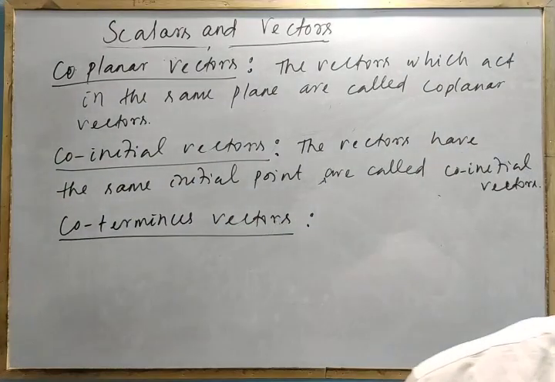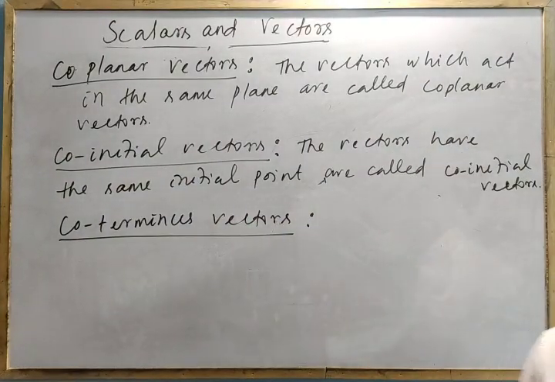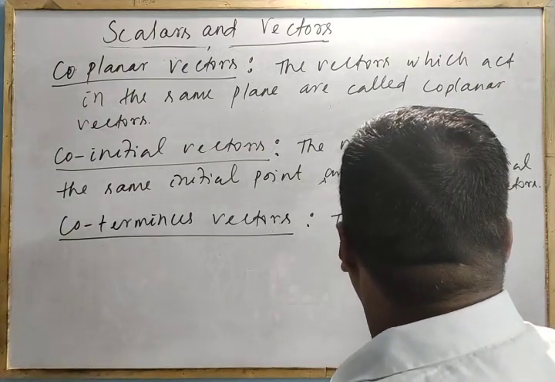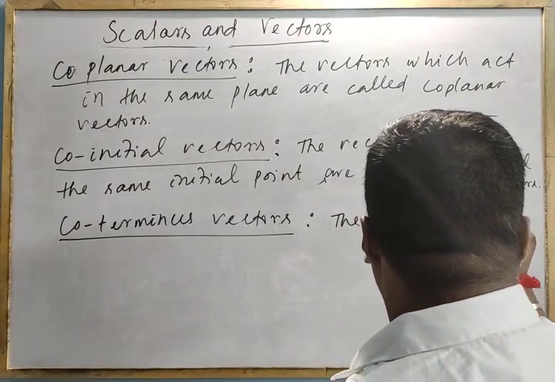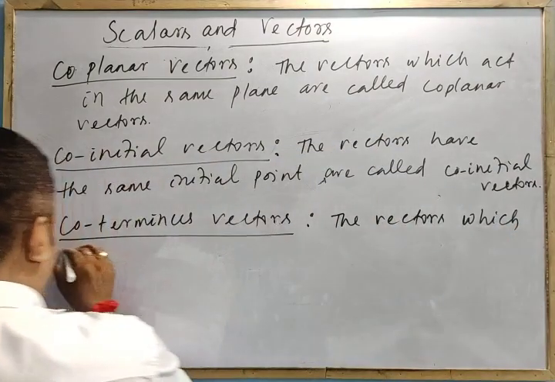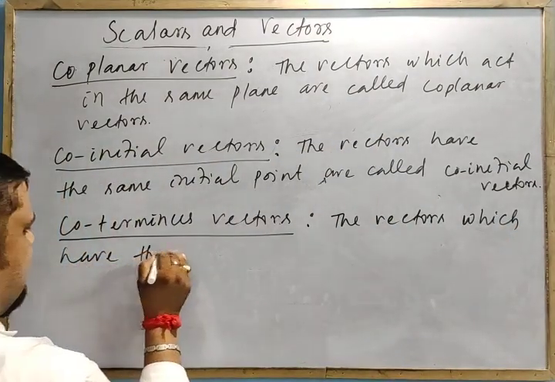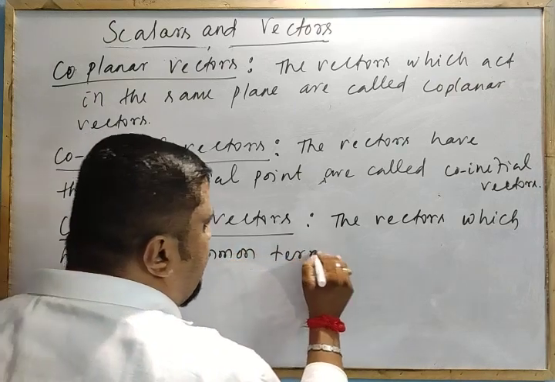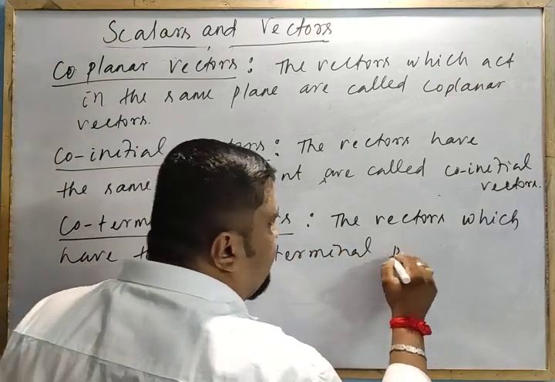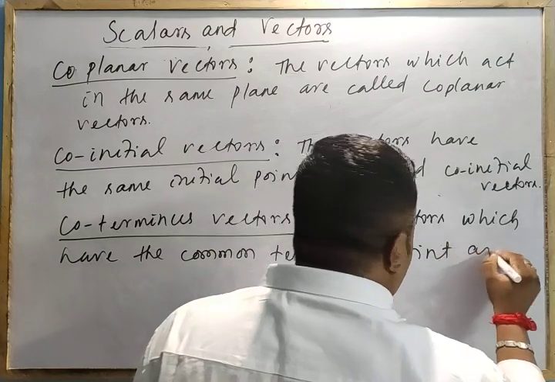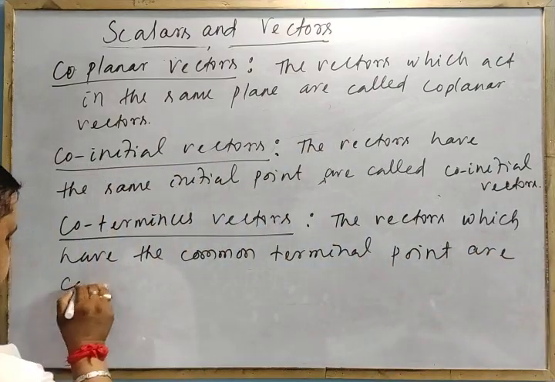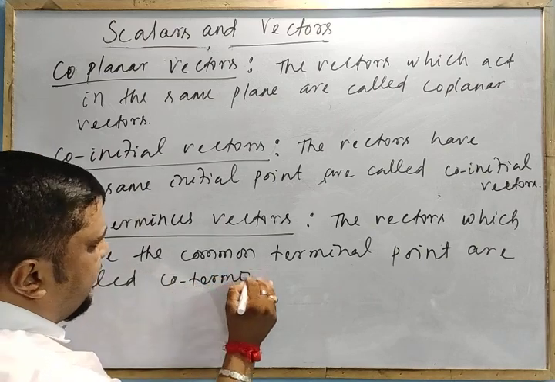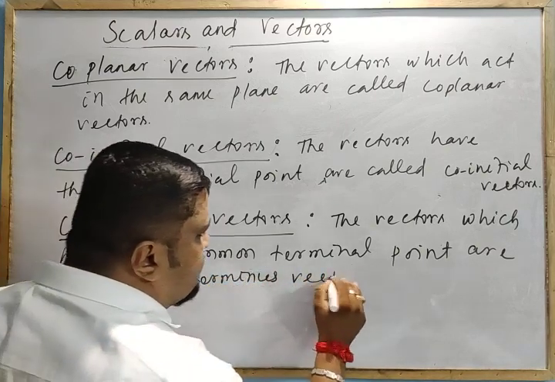The vectors which have the common terminal point are called coterminous vectors.